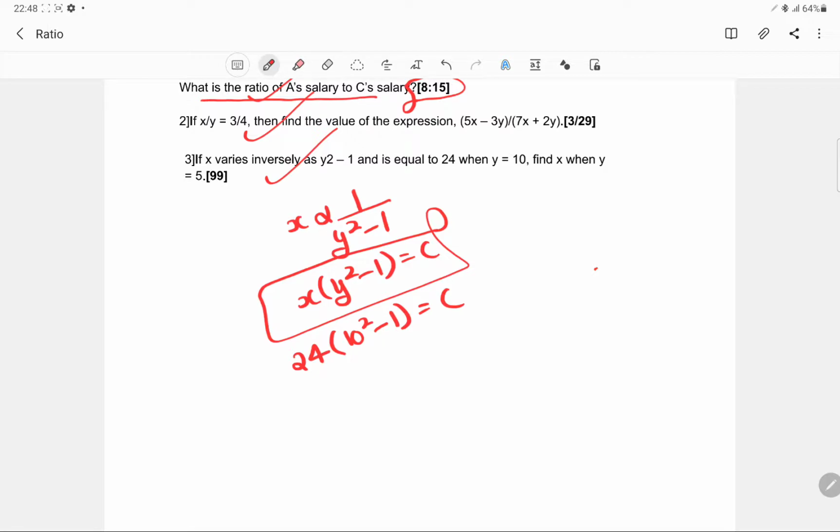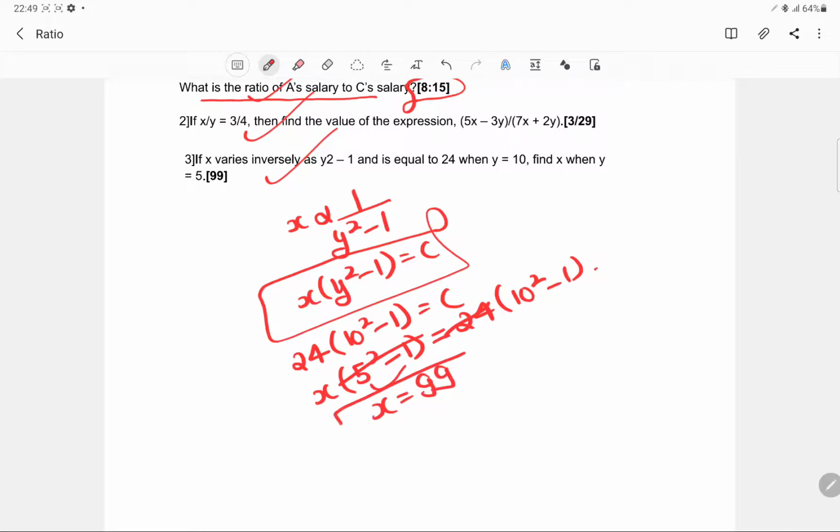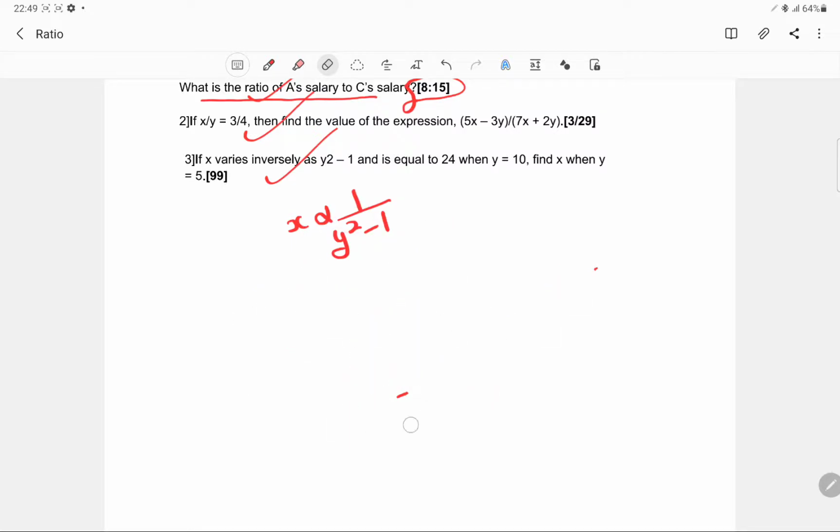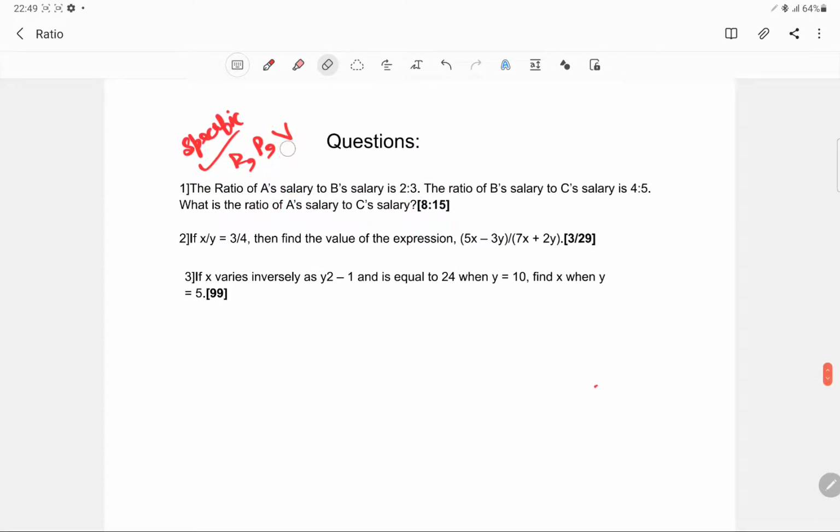What they are interested in is to find the value of x when y equals 5. So this is 5 square minus 1. This should also be equal to 24 times (10 square minus 1), and 25 minus 1 is 24. This will cancel out and x is equal to 99. So this was a simple question on the variations. Just remember what direct variation is, what indirect variation is, and you will have only these types of questions coming on this ratio, on the variation part.